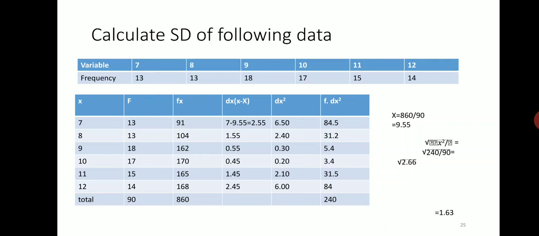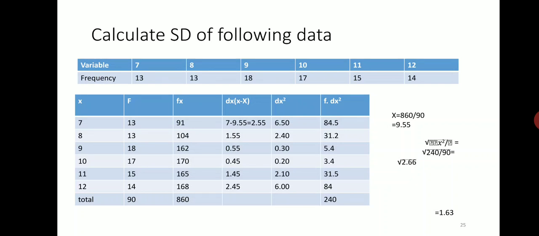For example, seven is the variable and 9.55 is the mean, and subtracting we get 2.55.